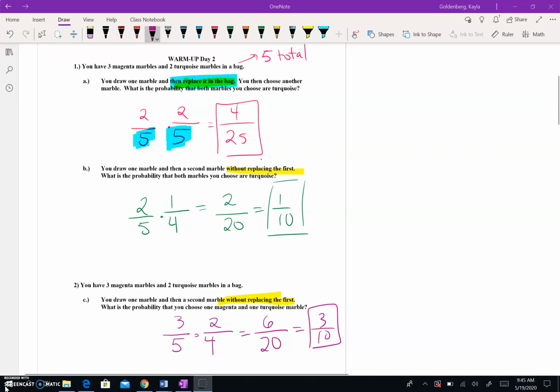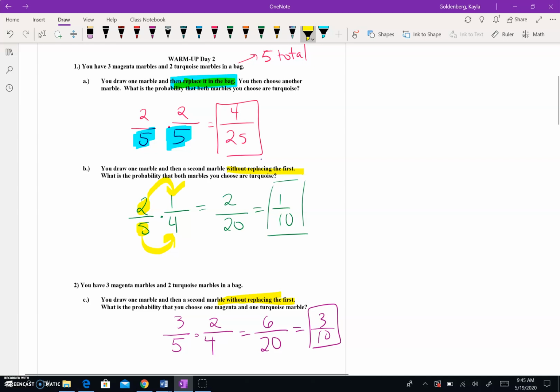And notice how that compares to part B as well as part C. Part B is the same concept except you're not putting the first marble back into the bag. So your total goes from 5 to 4. Your total turquoise goes from 2 to 1 because there's one less for each of those totals.